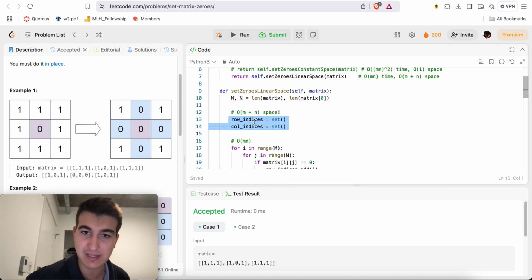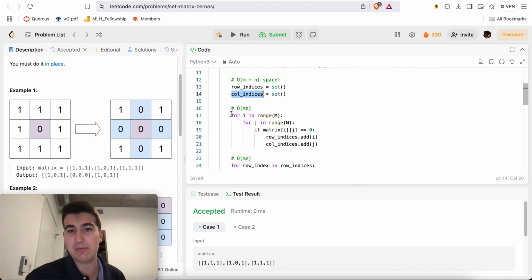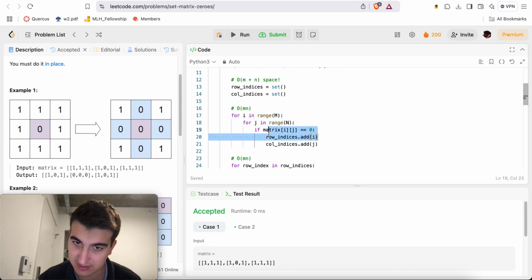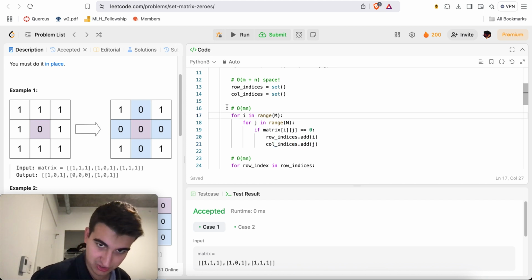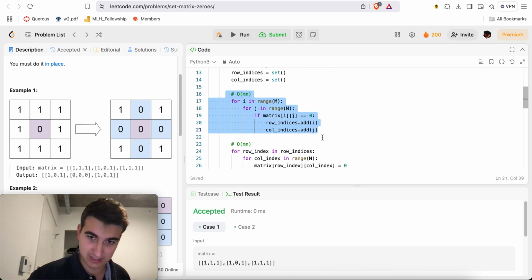So here I have 2 sets, row indices and column indices, and I'm going to loop through the entire matrix, and every time I see a 0, I'm going to remember that row's index, so row indices that I add i. I'm going to remember that column index, so column indices that I add j, right? And this is O of mn time because you loop through the entire matrix.